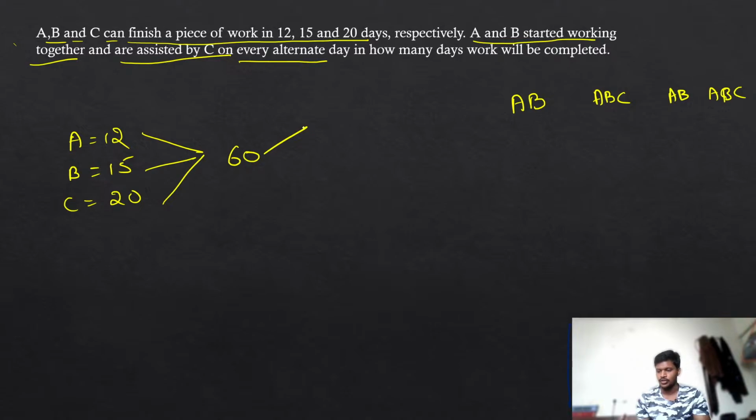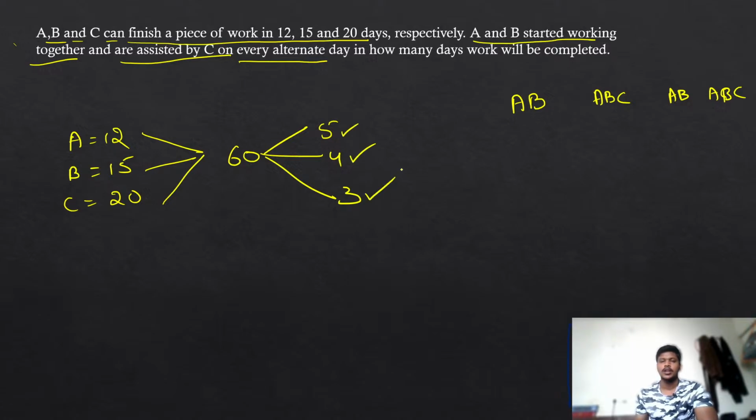That means you are having 60 chocolates with you. 5 12s, 4 15s and 3 20s. So this is the speed of A, this is the speed of B and this is the speed of C. Next one. See, however they are working, assume you are eating like that. A, B started working together and they are assisted by C. That means on the first day A, B is going to work together and C is going to help them after one day. Now see, if A, B are eating, they can eat only 9 chocolates. If A, B, C are eating, they can eat 12 chocolates. Again 9 chocolates, again 12 chocolates. So you are getting the cycle here.